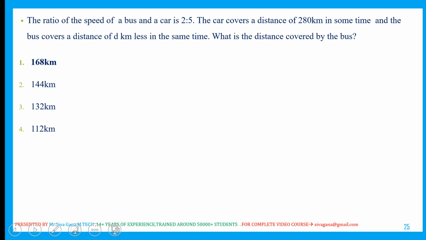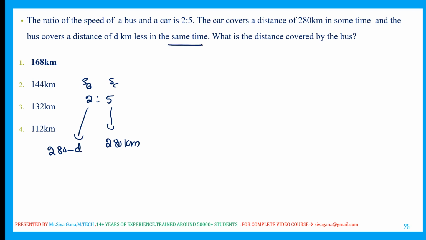Next one. The ratio of the speed of the bus and the car is 2:5. The car covers a distance of 280 in some time, and the bus covers a distance of d kilometers less. It is covering 280 minus d in the same time. Time is the same. Distance is directly proportional to speed since the time is constant. So 2 by 5 is equal to 280 minus d divided by 280.